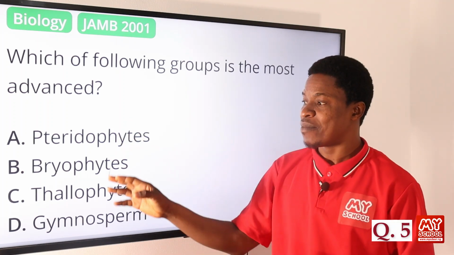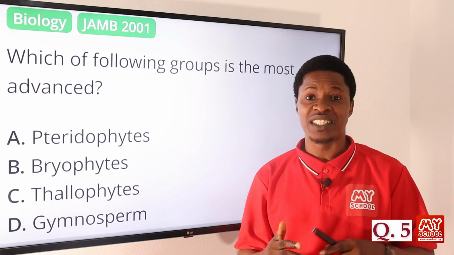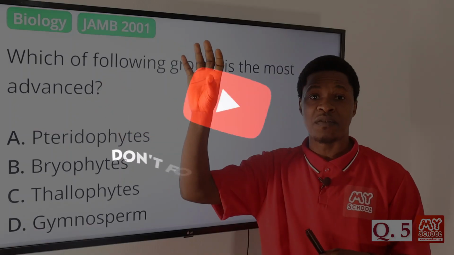So we have them usually here. There is a mnemonic usually that I use, that helps me, that guides me in the order of the advancement of this plant kingdom.